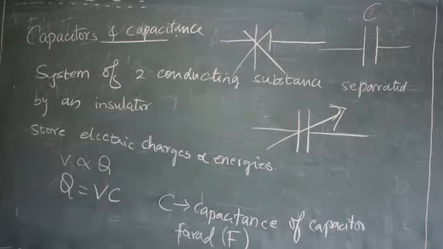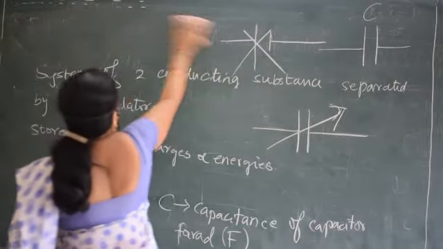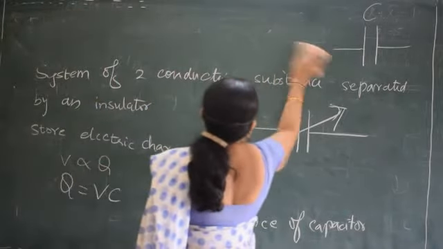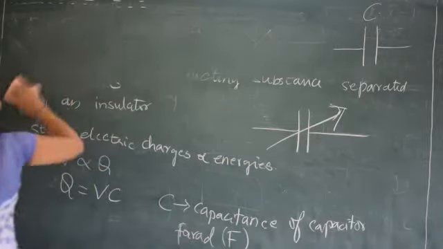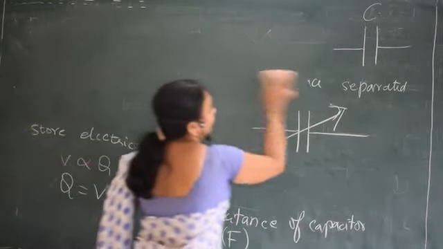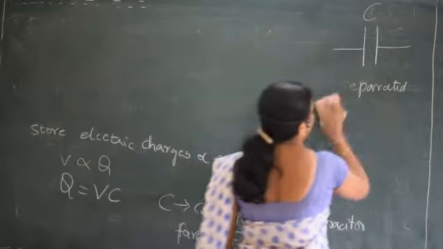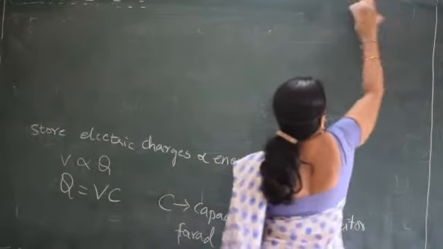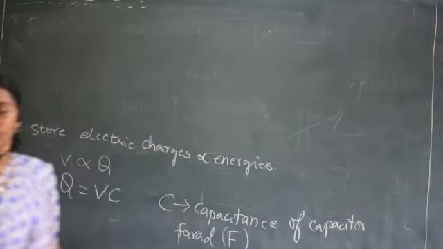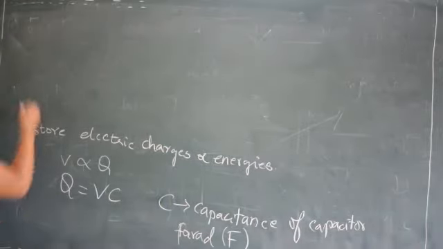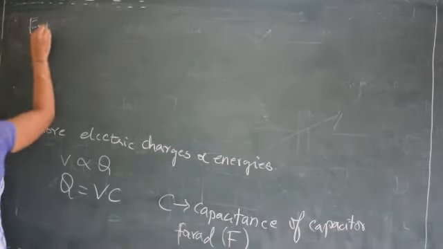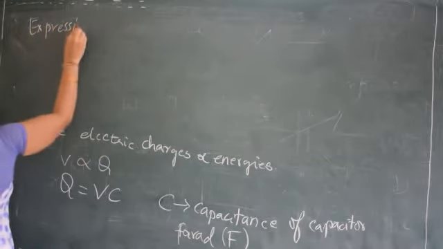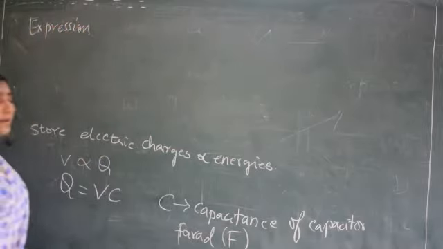Next, one small derivation. Derivation for the expression for capacitance of a parallel plate capacitor. Capacitance is given by the letter C, and the SI unit of the capacitance is farad, F. Okay. So, expression for the capacitance of the parallel plate capacitor. Very important derivation for 5 marks.